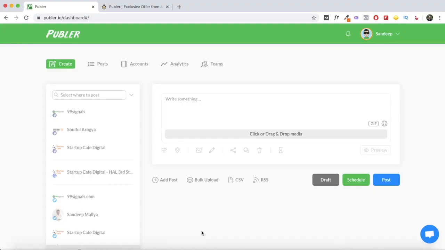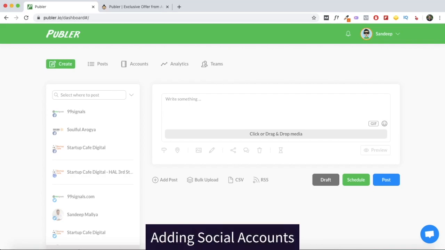I've just logged into my Publer account and this is the Publer dashboard. If you're a Buffer user, you may find a few similarities between the Publer interface and the Buffer interface. So maybe you'll be able to understand the features and the functionalities much better. It looks quite similar to the Buffer interface, though Buffer has gone through a few changes in the recent past, but it just reminds me of Buffer. And it's a very minimalistic interface that they have, and it's extremely user friendly and you can get started within no time.